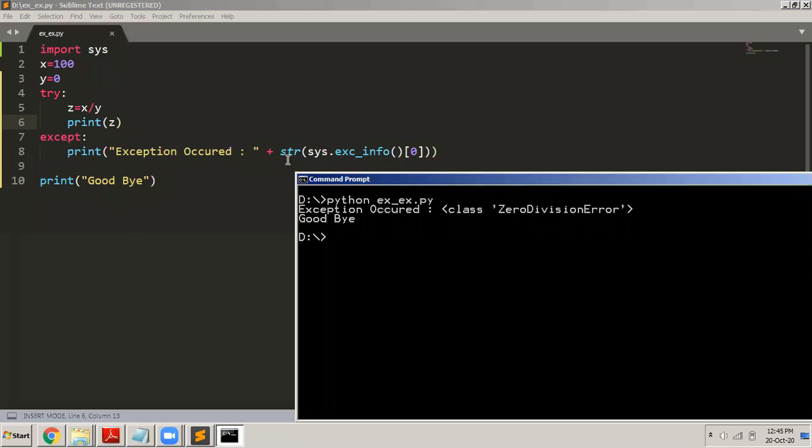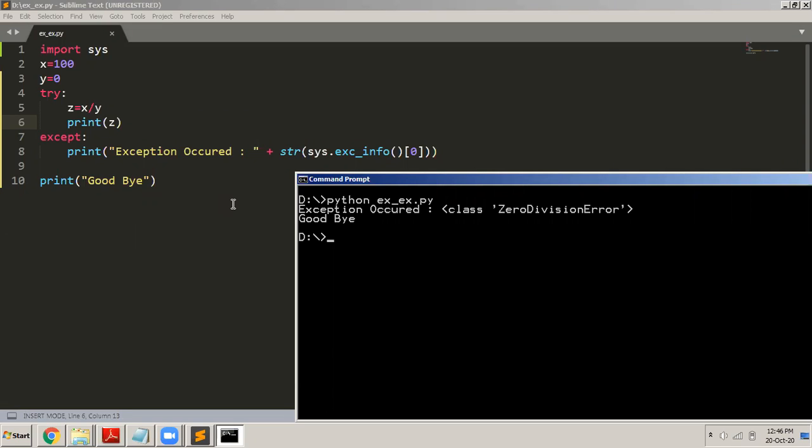So I can use this built-in function here, and then it displays goodbye, and then it stops the program. I hope this is clear. If you want to know why the exception occurred, in the except block, then you can use the sys.exc_info built-in function, and then you can display why the error occurred. Fine then. This is about handling exceptions in Python.